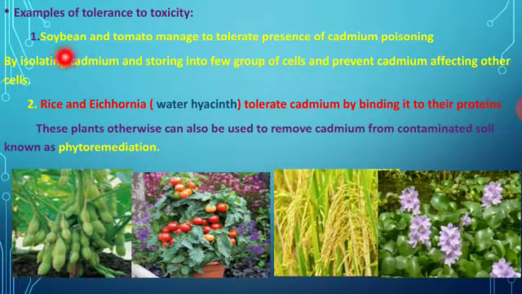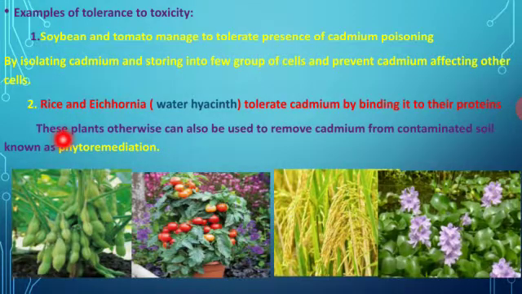So in this, the best example given here is soybean and tomato. They tolerate the presence of cadmium in the soil that causes poisoning. But what such plants do is isolate the cadmium and store it in a few groups of cells. Then it prevents the cadmium from affecting the other cells. So without any effect on the other cells, the group of cells will be absorbing the cadmium. So it is found in soybean and tomato.